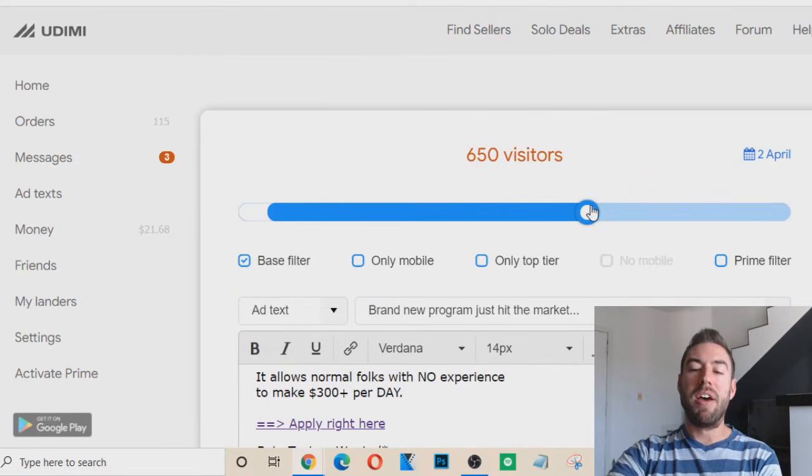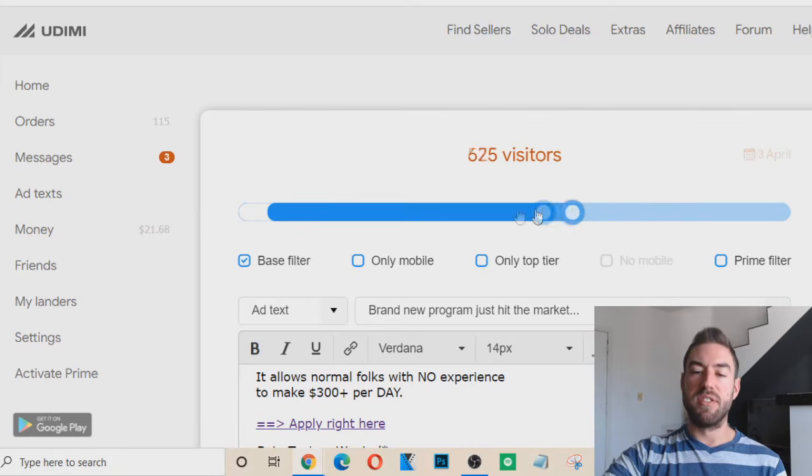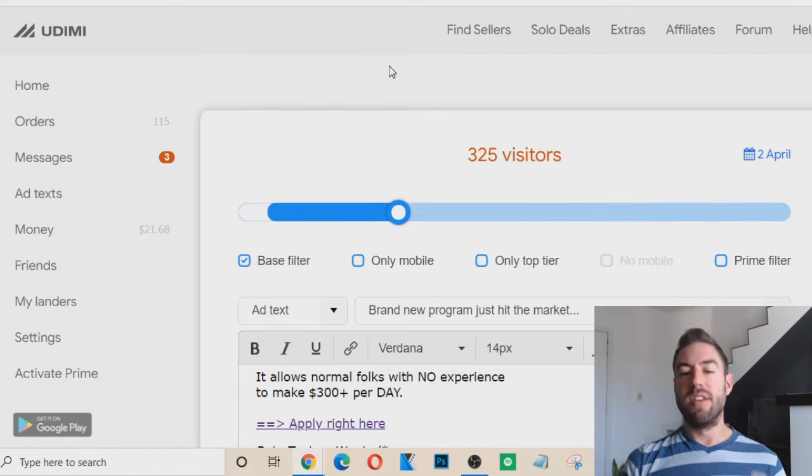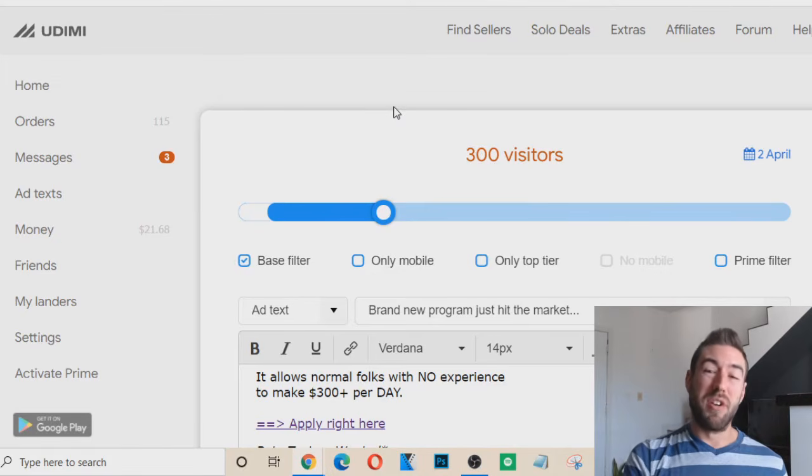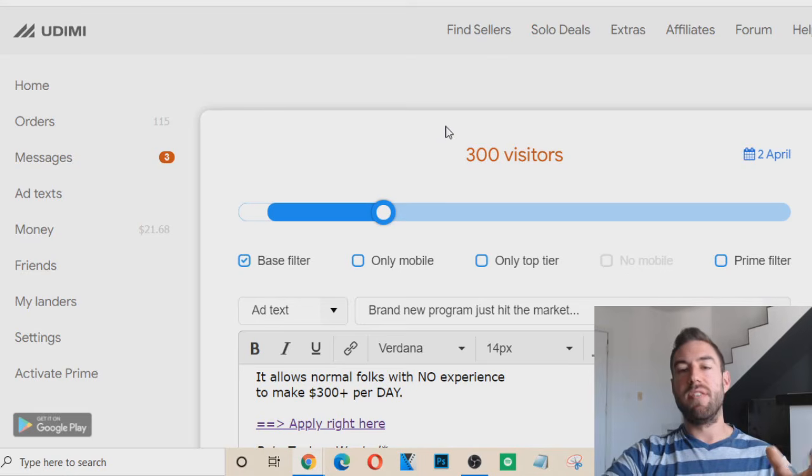So what do I recommend? When you start off with a new vendor, you don't want to just purchase, even if you have thousands of dollars right now set aside, right? You don't want to just go in and purchase like 1,000 visitors because you don't know if this person is going to work with your offer. Is this going to actually convert? What you want to do is you want to invest anywhere from about 200 to 300 visitors worth. Okay, that's 300 clicks. That's a good amount to actually know how many opt-ins, if you're sending it to a capture page, how many clicks are actually converting, right? Because again, you don't just want to spend if you don't even know. But once you start getting results, then you could gladly come back here and do more visitors, right?